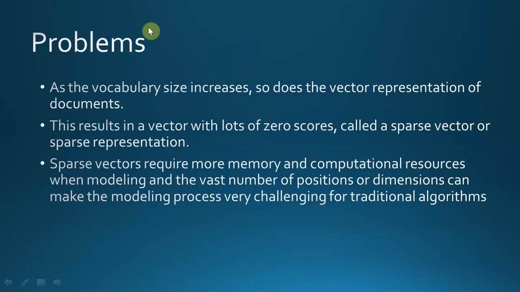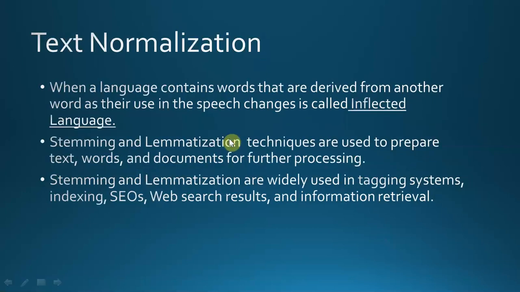So we know what the problems with the bag of words model are. Today we will see what text normalization is, so that we can rectify the problems of the bag of words model. When a language contains words that are derived from another word as their use in speech changes, it is called an inflected language.